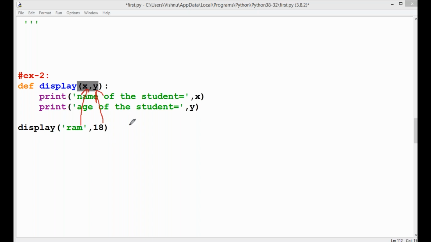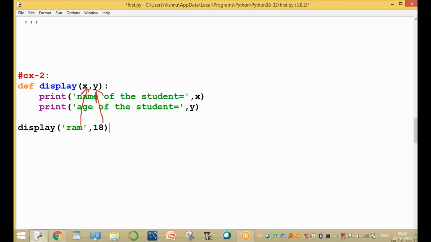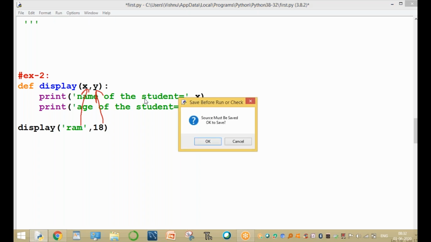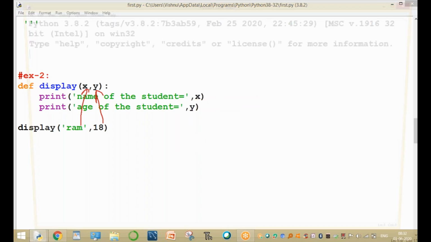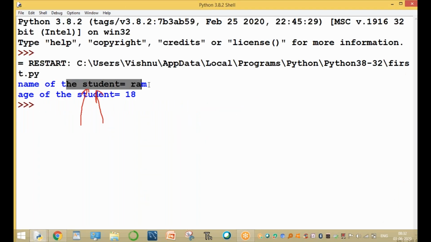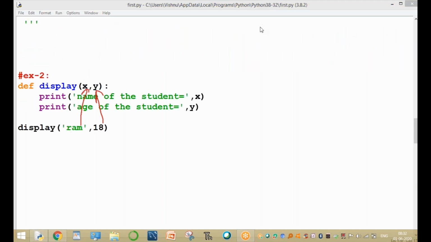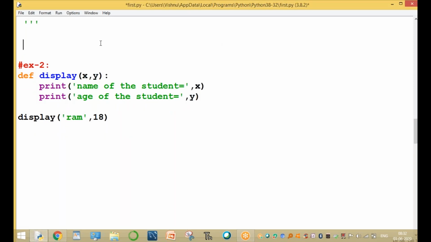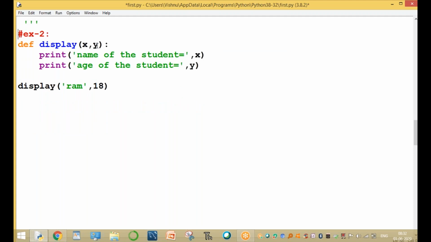The number is equal and the position is also equal. Then execute this function. Automatically, the name of the student is Ram and the age of the student is 18. Correct answer. Why? Because the number is important and the position is also important. These are called positional arguments, with 2 examples. Okay, guys, clear?